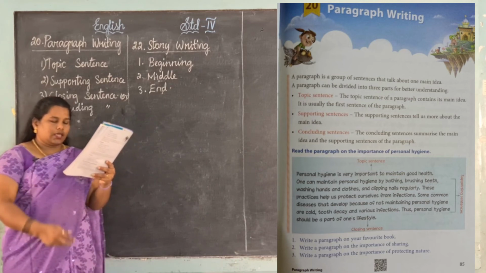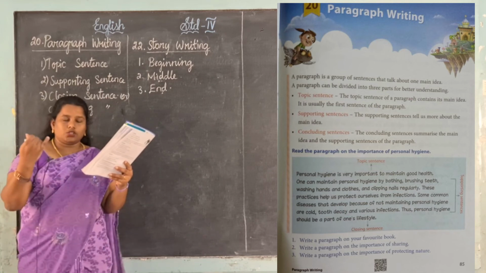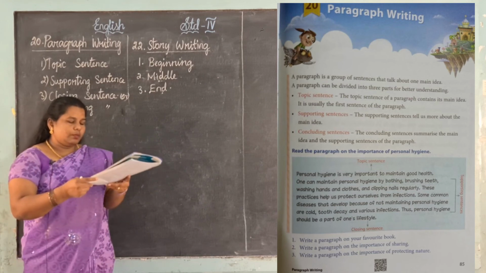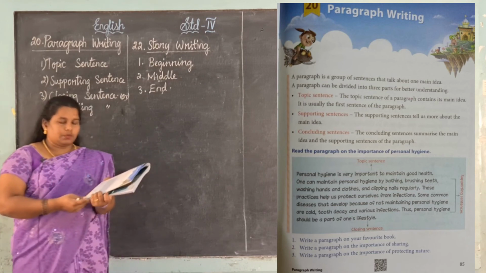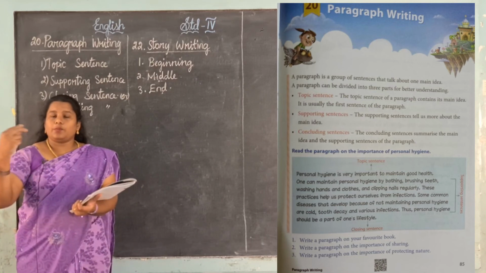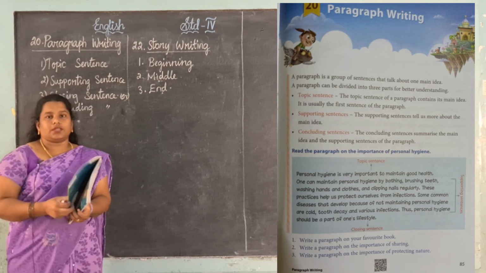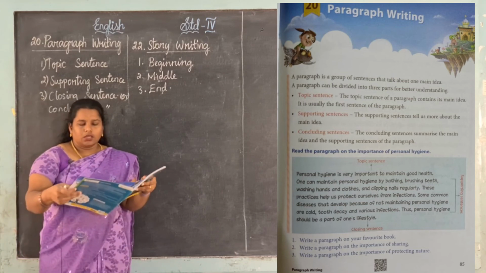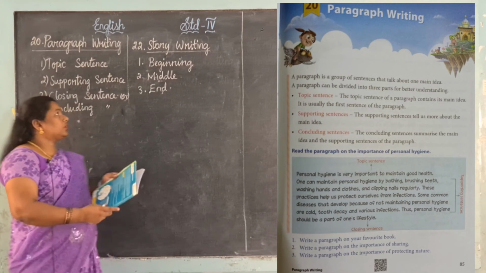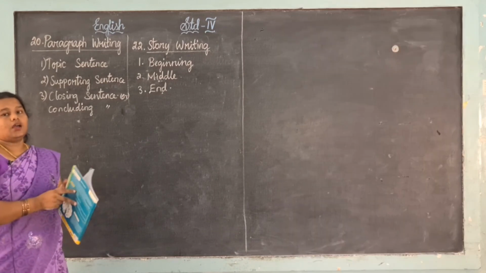Okay, so see, now it is your homework. Write a paragraph on your favorite book. You can choose any one topic: your favorite book, or importance of sharing, or importance of protecting nature. Protecting nature means nature பாதுகாக்கிறது. Sharing na, if the poor people don't have something, you want to share your things with the poor people, right? Beggar, like that. Yes, so you want to choose one from these three and write the paragraph with the topic sentence, supporting sentence and closing or concluding sentence.